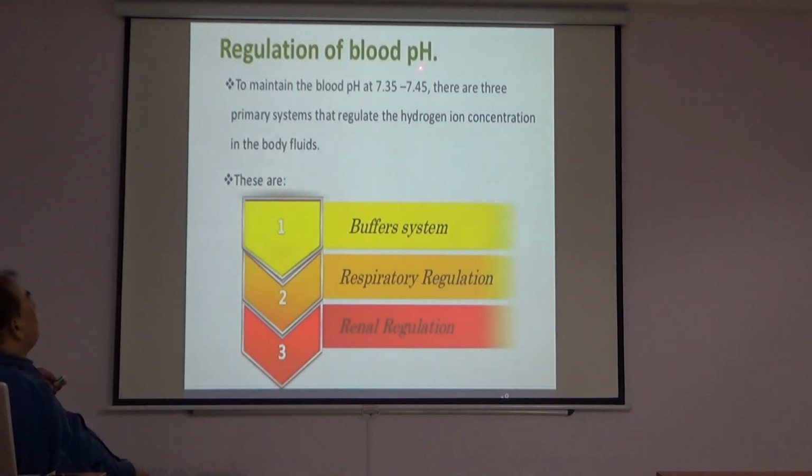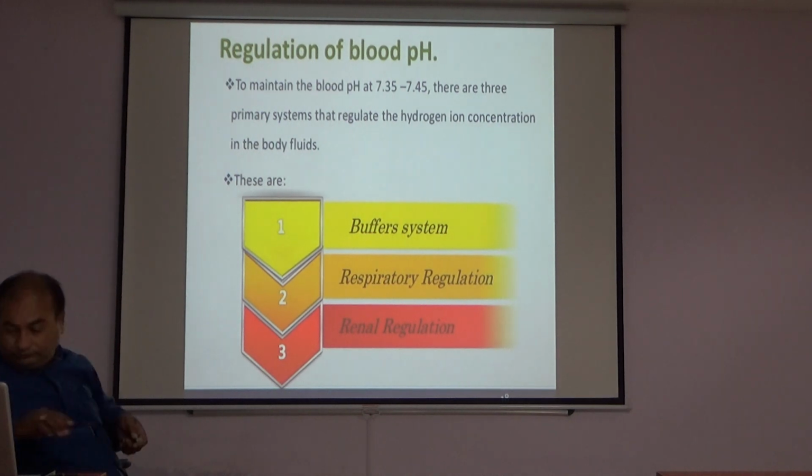Regulation of blood pH. To maintain blood pH at 7.35 to 7.45, there are three primary systems that regulate hydrogen ion concentration in the body fluids: the buffer system, respiratory regulation and renal regulation.